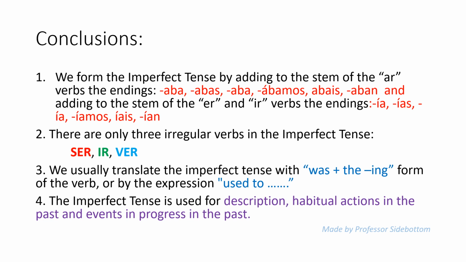We usually translate the imperfect tense with was plus ing or used to, like was learning, was reading, was walking, or used to learn, used to read, used to walk. And finally, the imperfect tense is used for description, habitual actions in the past, and events in progress in the past.